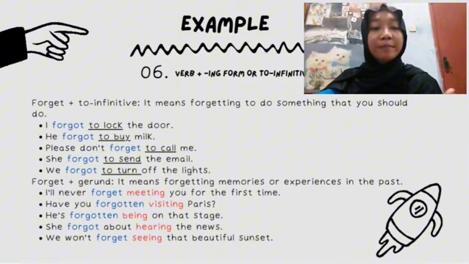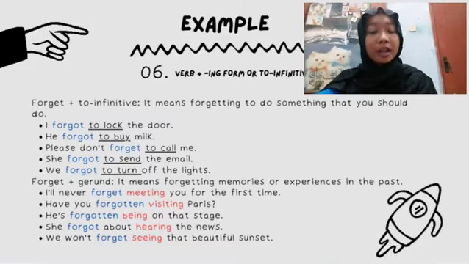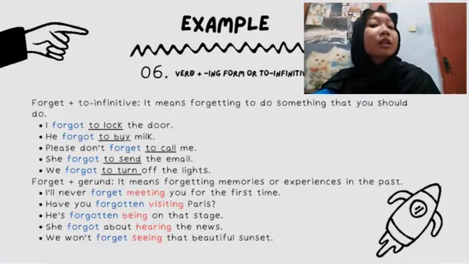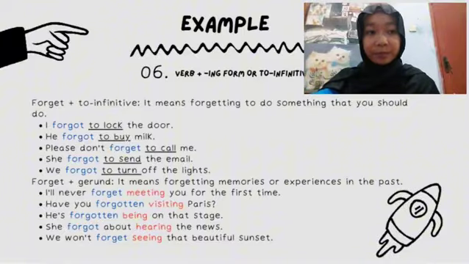So the gerund is meeting. Number 2, have you forgotten visiting Paris? So the gerund is visiting. Number 3, he's forgotten being on the stage. So the gerund is being. Number 4, she forgot about hearing the news. So the gerund is hearing. Number 5, we won't forget seeing that beautiful sunset. So the gerund is seeing.